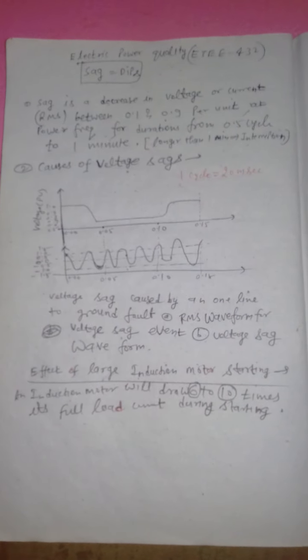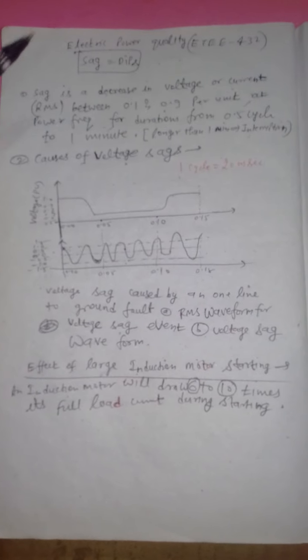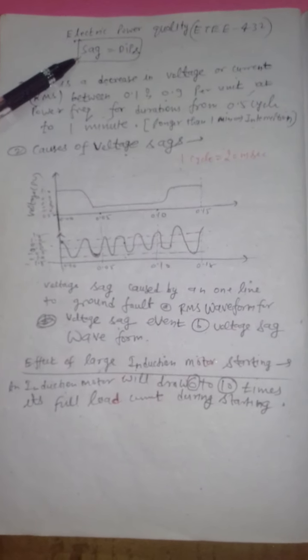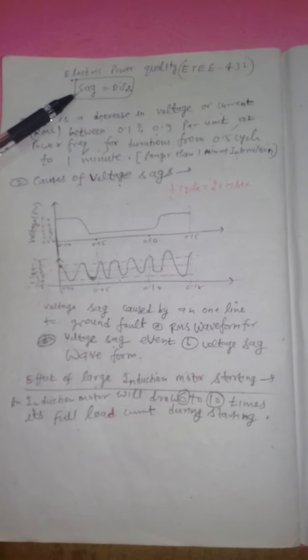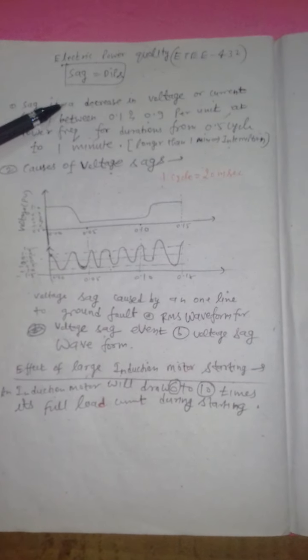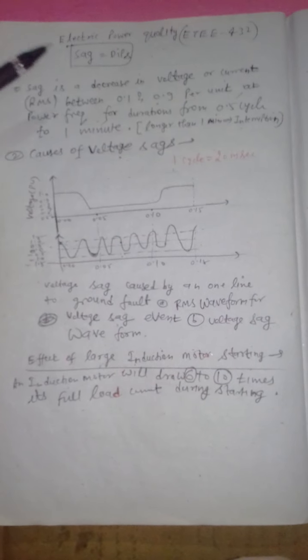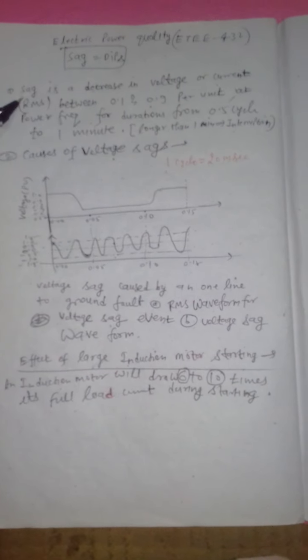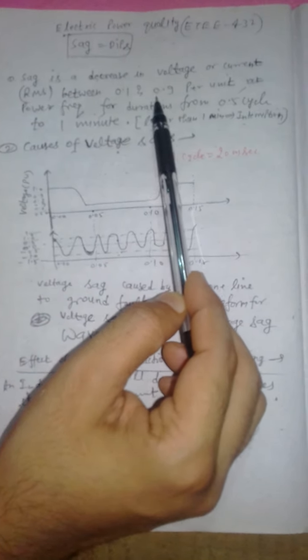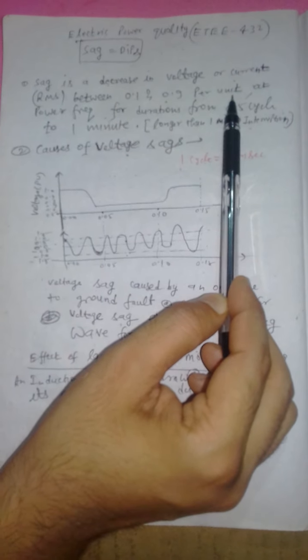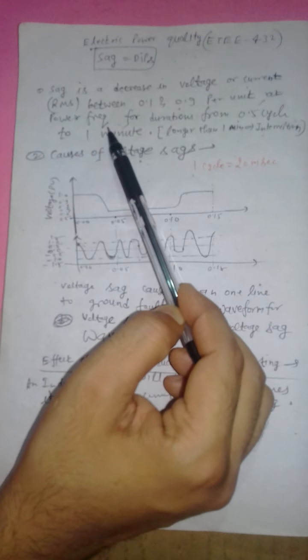So here let me discuss the SAG. This SAG is not like the transmission line SAGs. There the topic is different, but here we are discussing SAG related to electrical power systems, electrical power quality. SAG means dips in the voltage supply basically. SAG is a decrease in voltage or current between 0.1 and 0.9 per unit at a power frequency of 50 Hz for a duration from 0.5 cycle to 1 minute.